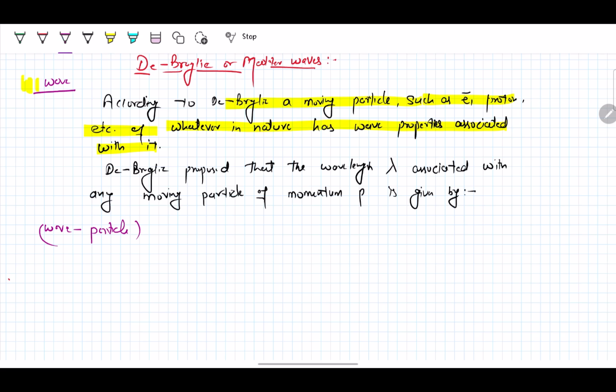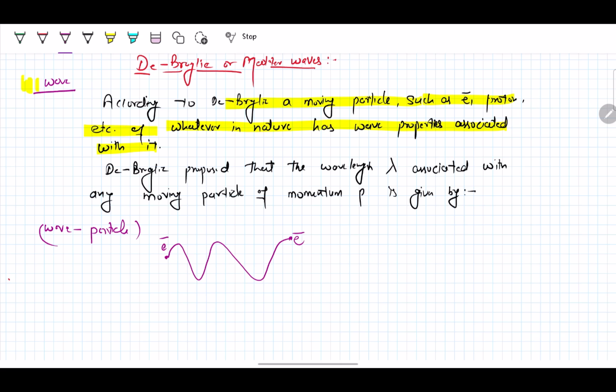It means if this is an electron, we know that the electron is always moving or orbiting around the nucleus, so it is not following a linear path. The path followed by the electron is a wave, so the electron is moving in the form of a wave.